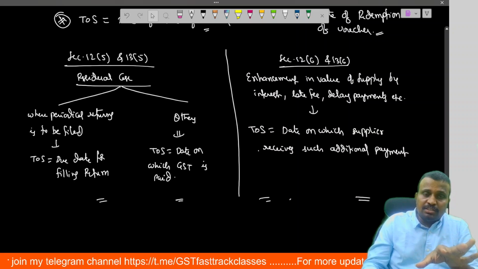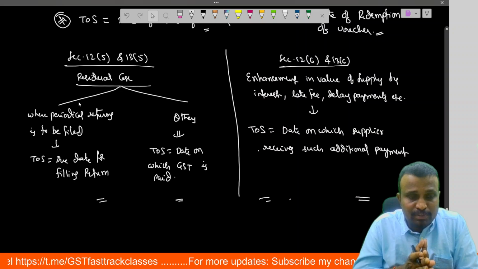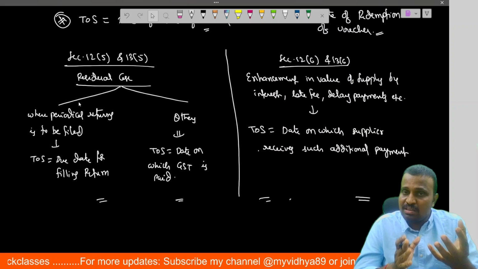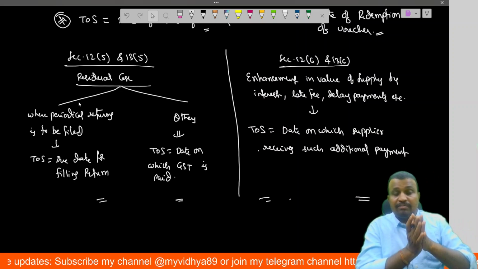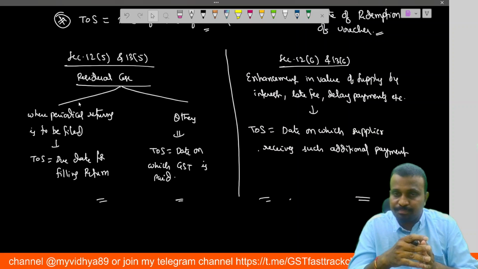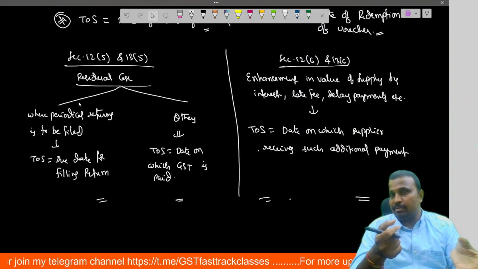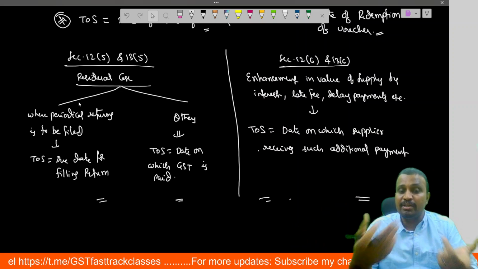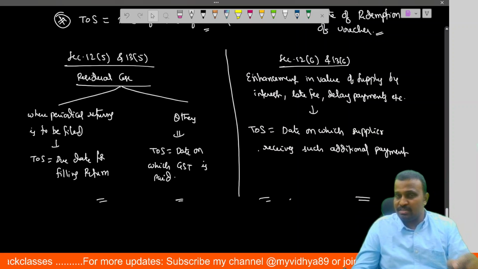So here sections 12.5 and 13.5 relate to what? The residual case. In the residual case, what is the time of supply? Where periodical returns are required to be filed by the supplier, the time of supply is nothing but the due date for filing the return. If the returns are not required to be filed, then the time of supply is the date on which GST is paid. If the party is required to file the periodical return, the due date for filing the return is the time of supply. Otherwise, the date on which GST has been paid to the government is said to be the time of supply. And coming to sections 12.6 and 13.6, it relates to what?